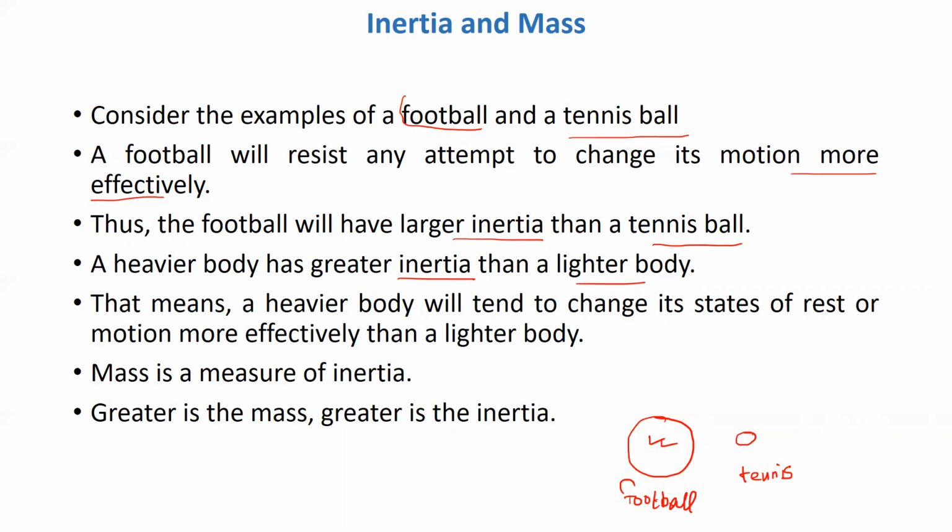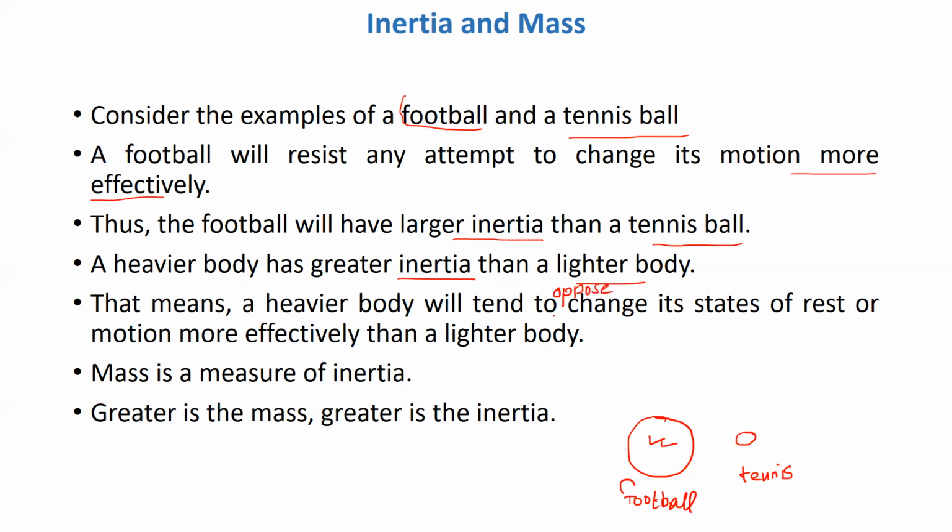Therefore the football will have greater inertia than the tennis ball.